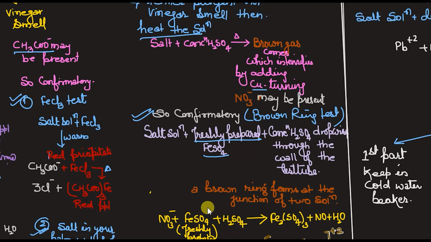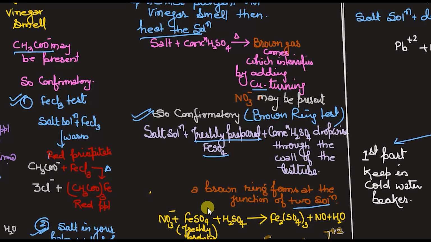As you slowly add it through the wall of the test tube, you will get a brown ring that forms at the junction of the two solutions. At the junction of the two solutions that we add, you will get the brown ring.